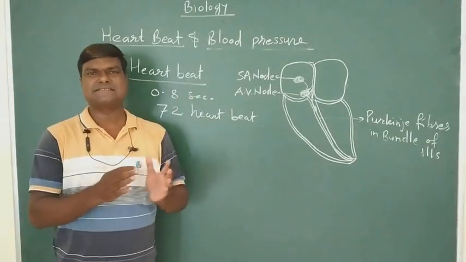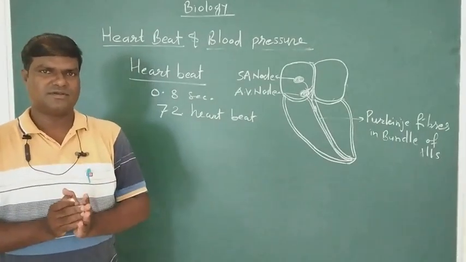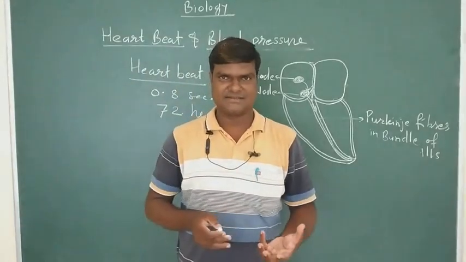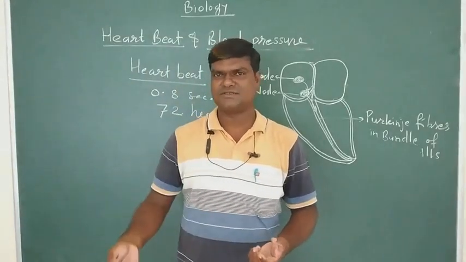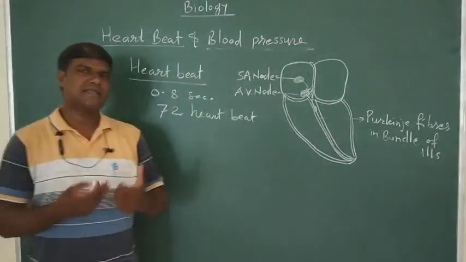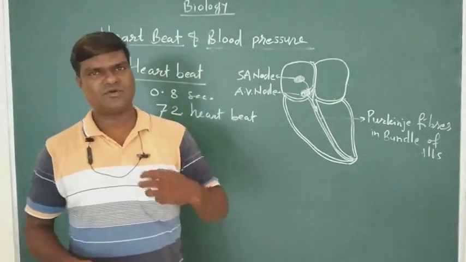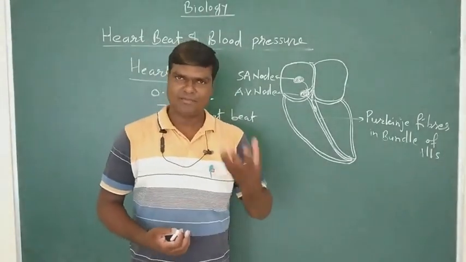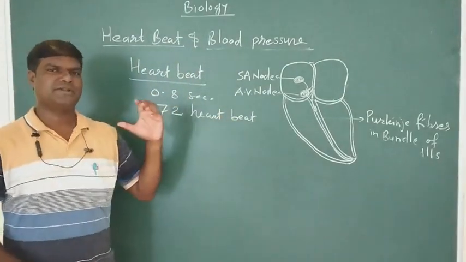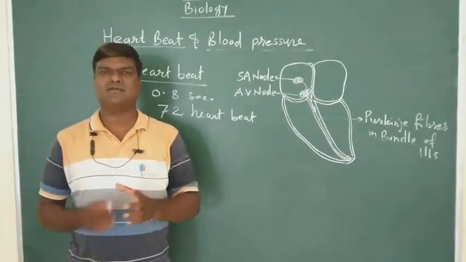Okay, this is an average. It may be quite less or more. It is based on the age group also, like in kids, adults, and mature persons. In kids, heartbeats are more than 70. Again, another condition, not according to age, is what activity is going on, whether we are playing or in a race. The rate depends on that also. But the average rate is 72 heartbeats per minute.